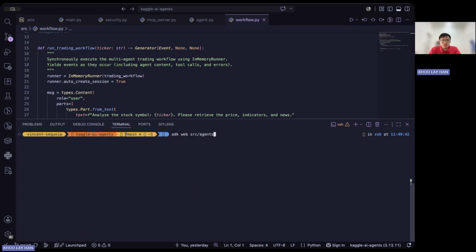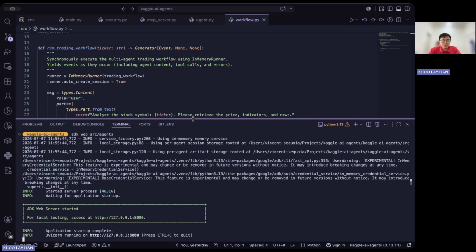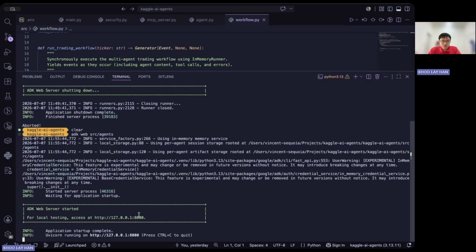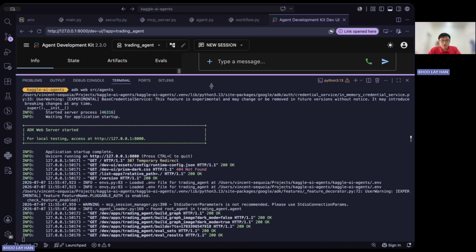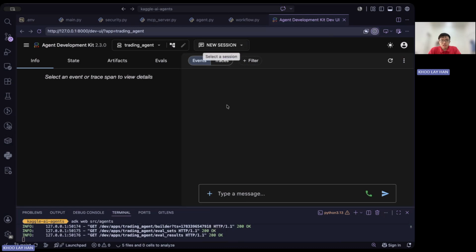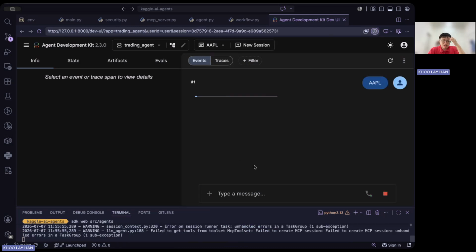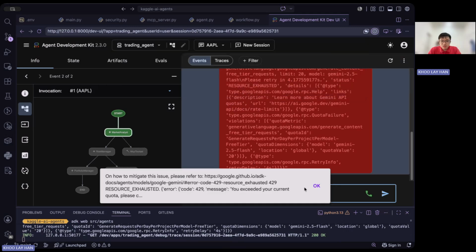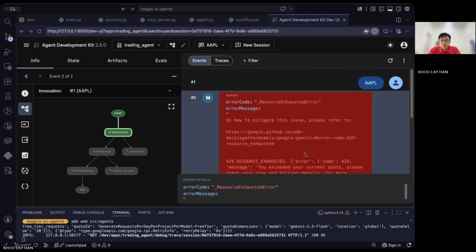You can see I'm using the ADK as I mentioned earlier. Let me run this and open it over here. Let's say I try AAPL for Apple, stock analysis. Unfortunately, due to rate limits, I was not able to run it.